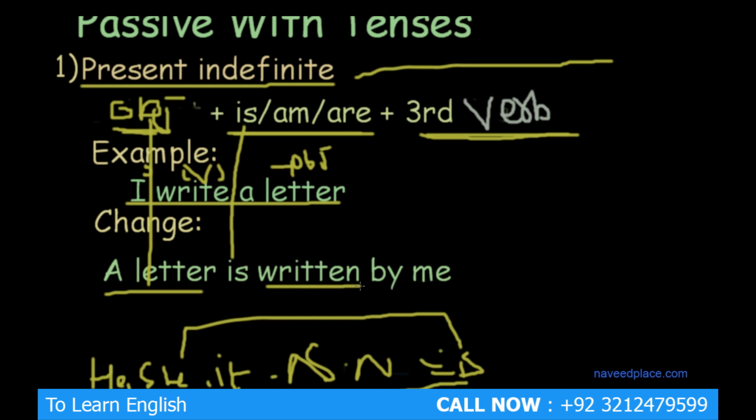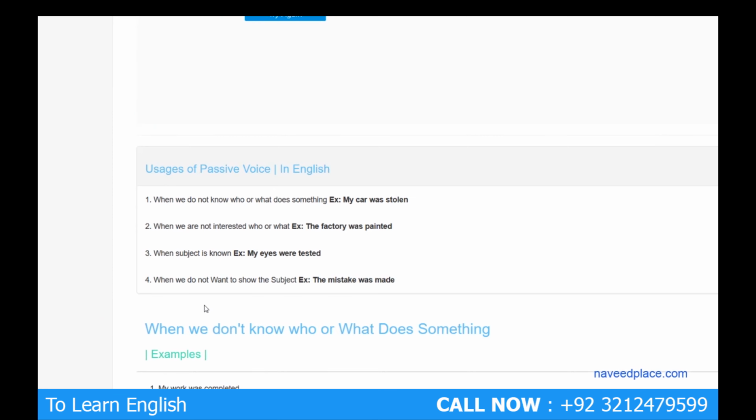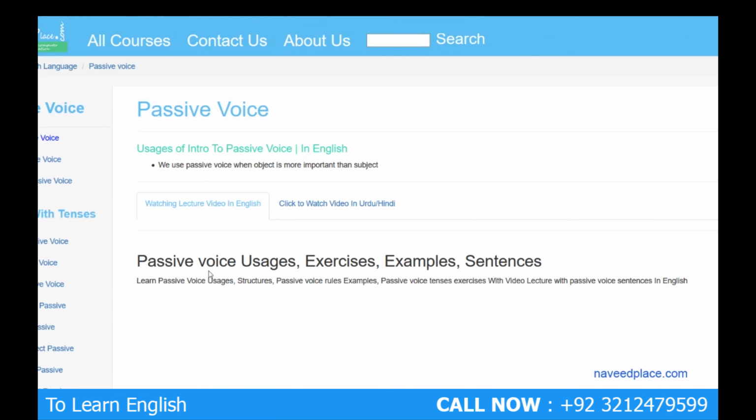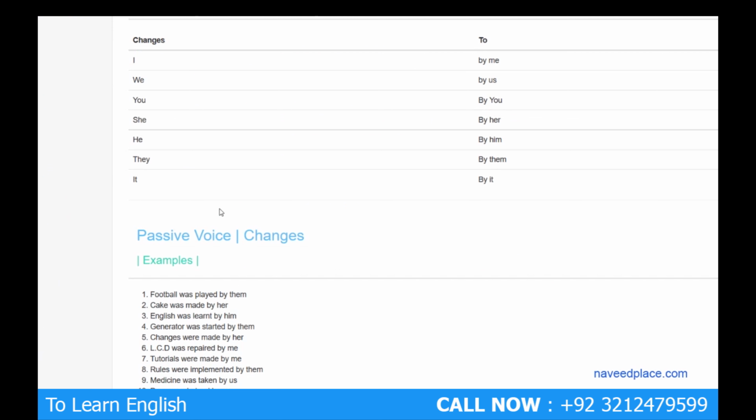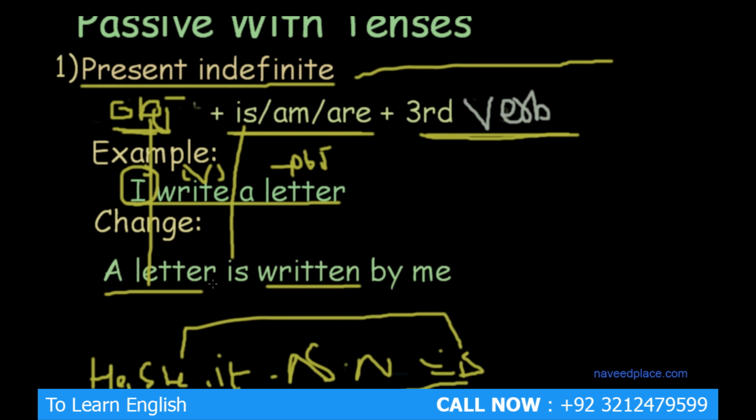So the verb third form is written. Getting me? And now just I is remaining. As you know, when we have I, if I go on the website, so here we have, okay. When we have I, we will change I into by me. So we will come here and we have I. What we will do, we will change I into by me. Getting me? So this is a way to make present indefinite passive voice.